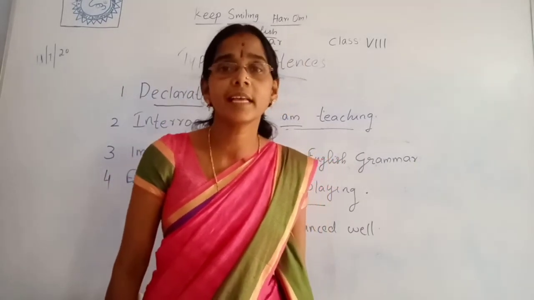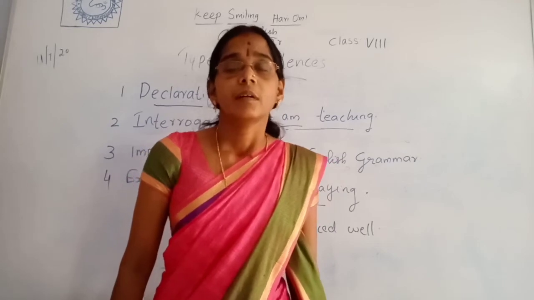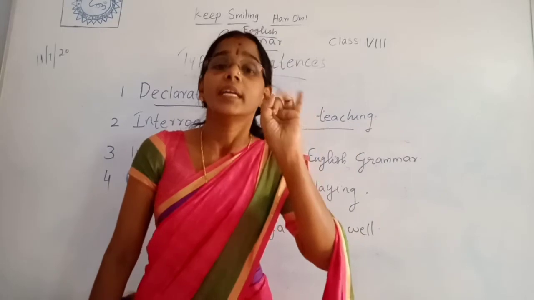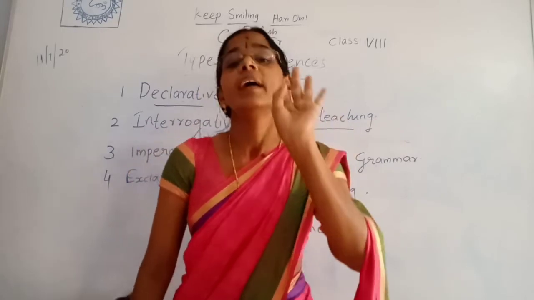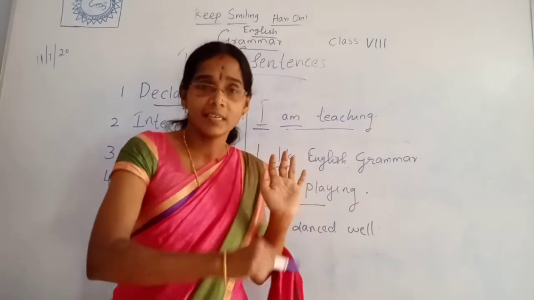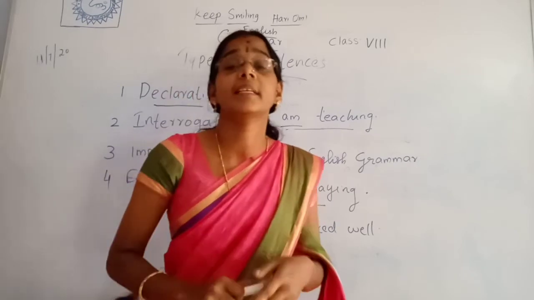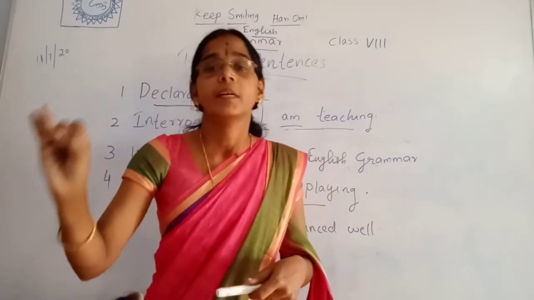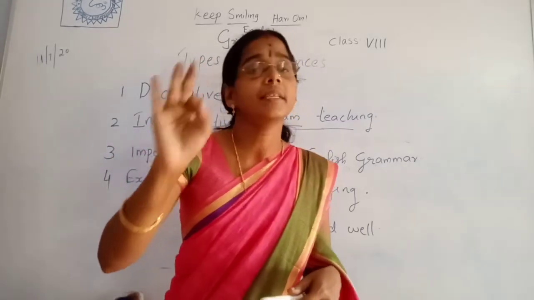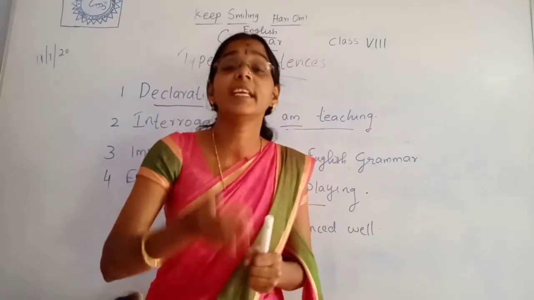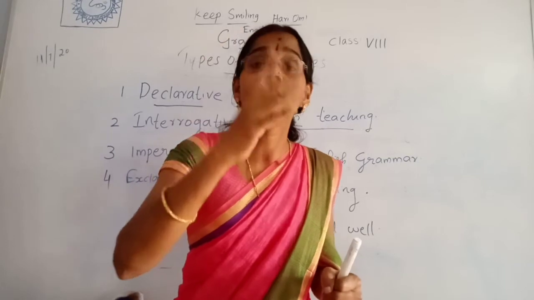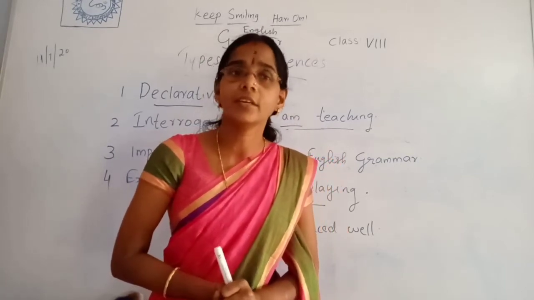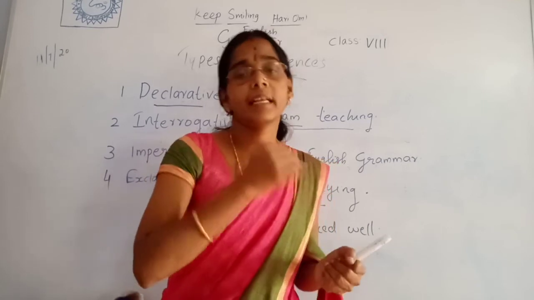Okay, all of you understand? Listen once more. There are 4 types of sentences in English: declarative, interrogative, imperative, exclamatory. Today we have learned about the declarative sentence. It begins with a capital letter, ends with a full stop. It begins with a subject and it is followed by a verb. So it is very easy for you to identify a declarative sentence. I think all of you understand about the declarative sentence.